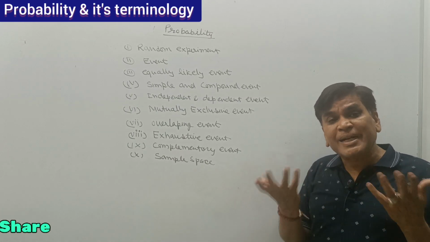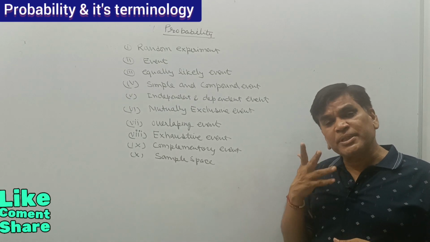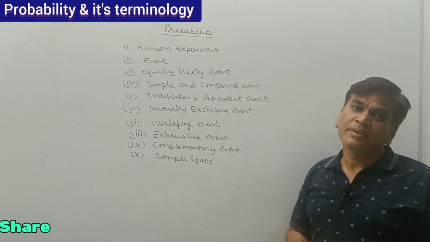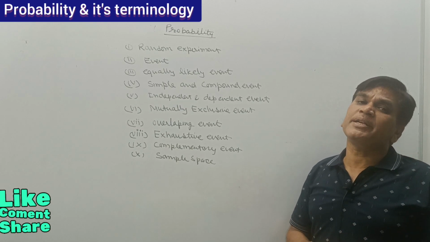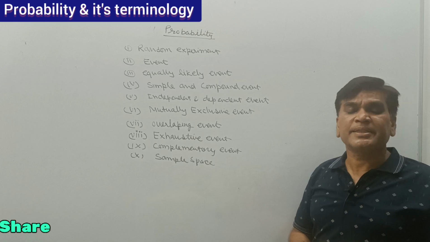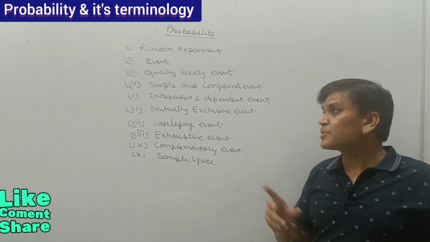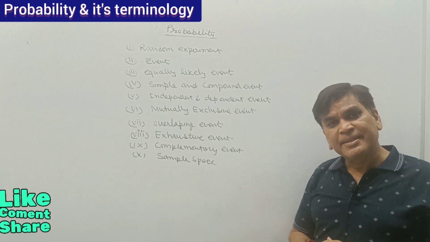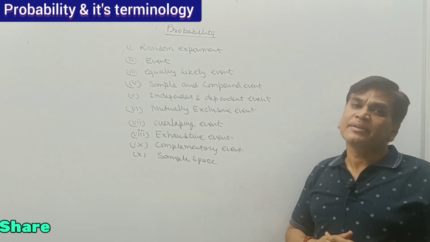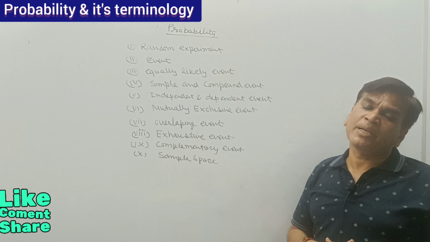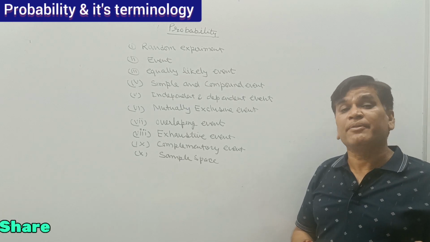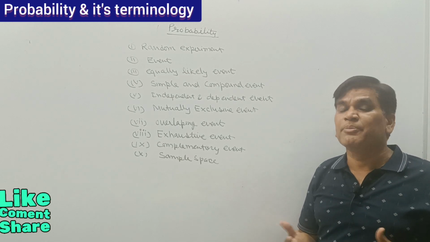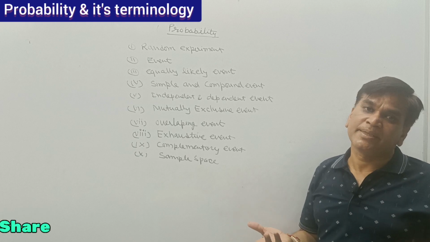Events that occur if I am tossing a coin: the one event is it may be head, the second event it may be tail. So that is an event. If I am throwing a dice, there are 6 events. The upper value of the dice may be 1, 2, 3, 4, 5, or 6.